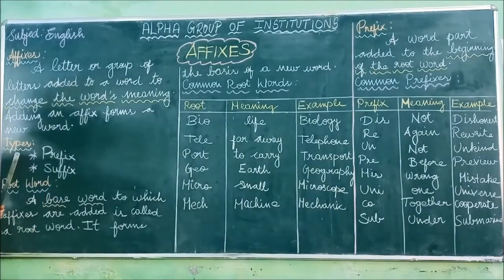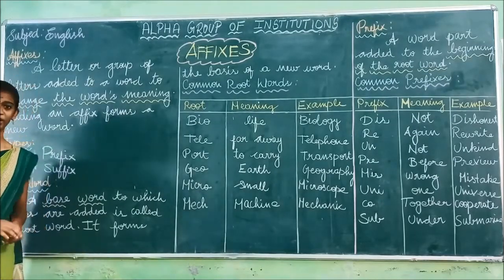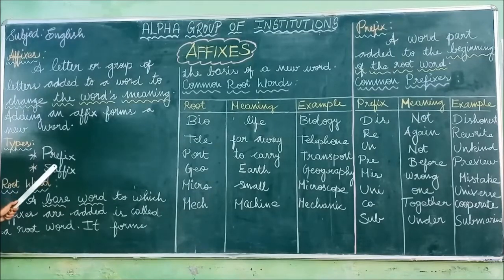Look here, I have written the types. Okay, what are those types? There are two types. Affixes has two types. Now let us see those types. The first type is prefix and the second one is the suffix. Okay, prefix. So you have to pronounce it as prefix. And the second one is suffix. Suffix. Suffix.